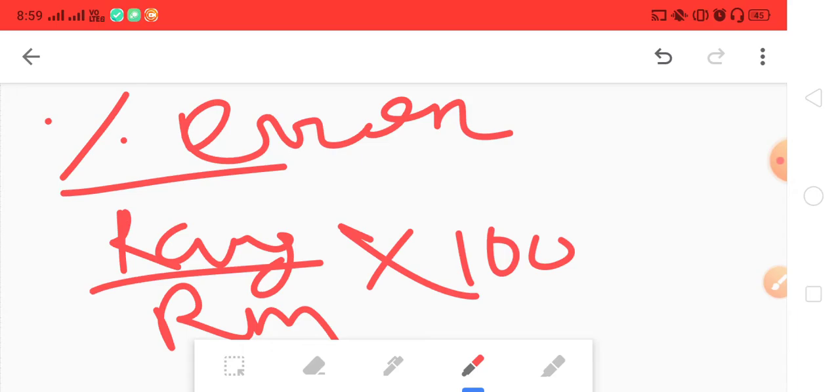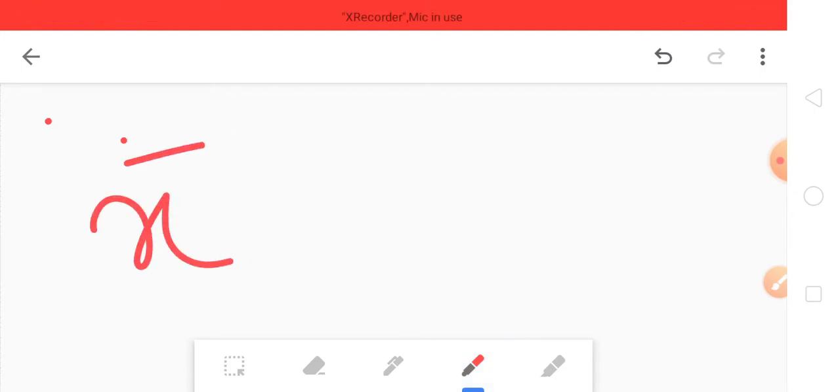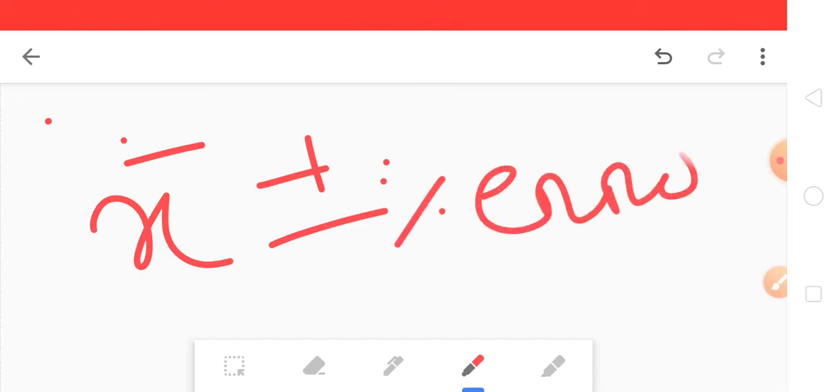Now let's learn the representation. The representation here is a bit different. It is x bar plus minus percentage error, like this. For example, 6 plus minus 10%. We need to represent it like this.